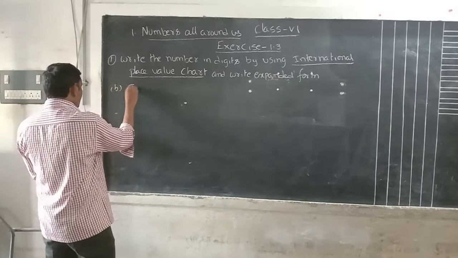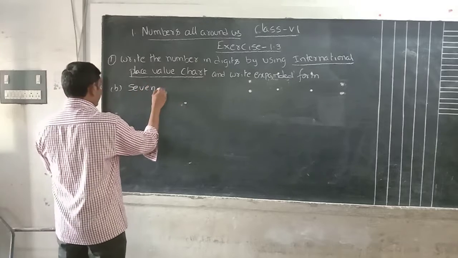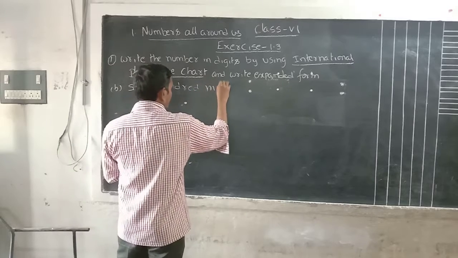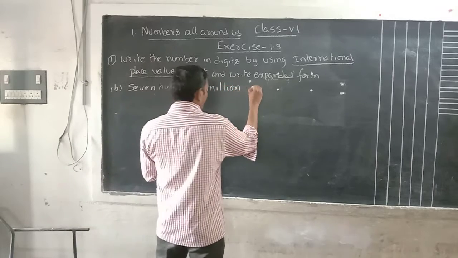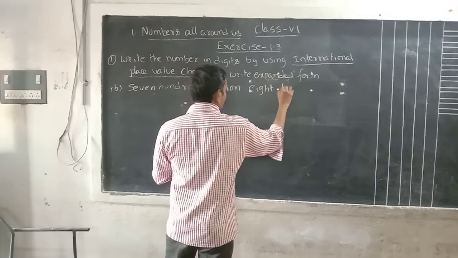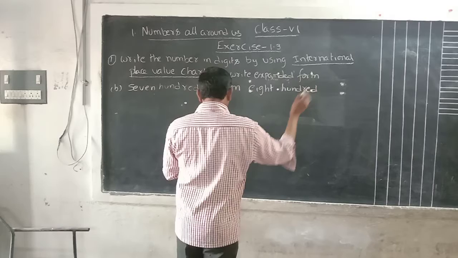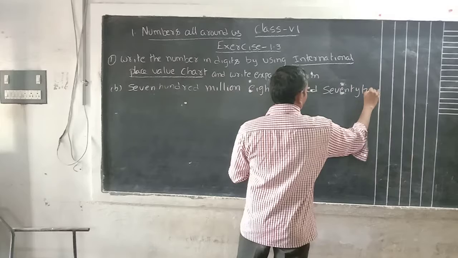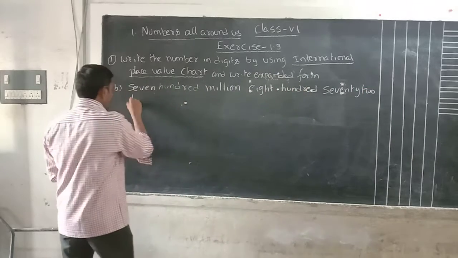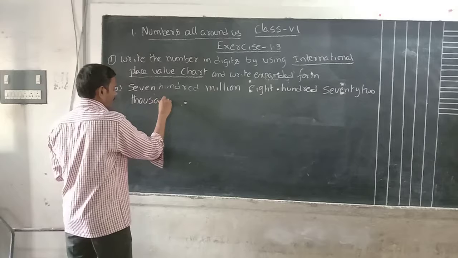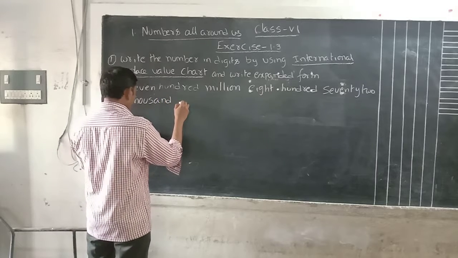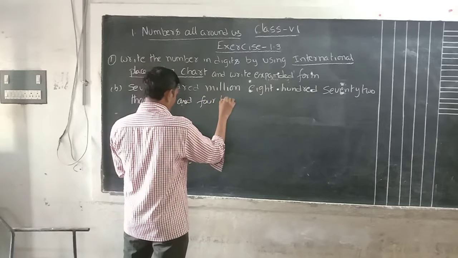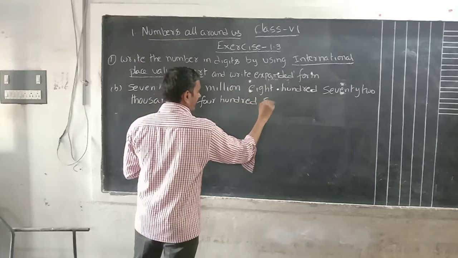B question was given 700 million 872,000 and 407.